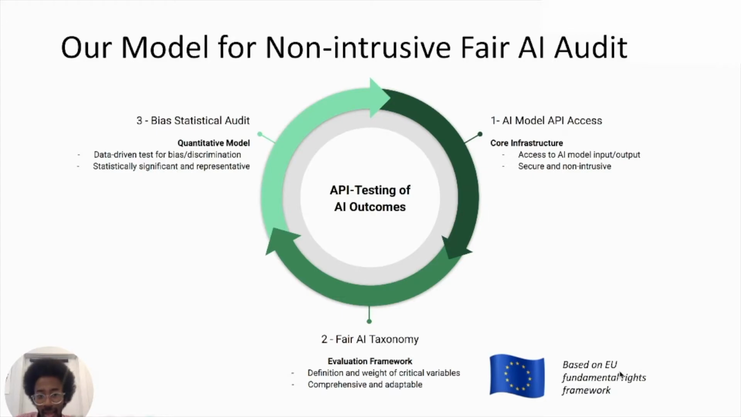Once we have this API access, the second piece would be to create a fair AI taxonomy, which would translate the 7 requirements of fair AI as defined by the EU in their latest white paper on AI from the end of last year, and translate those requirements into statistical requirements on critical variables such as gender, ethnicity, or religion. And once we have this taxonomy, then we will be able to run statistical tests and be able to audit and assess whether bias is present.